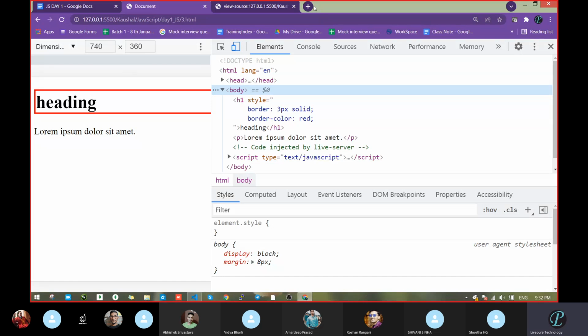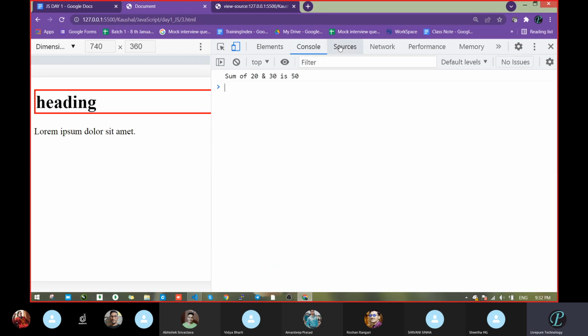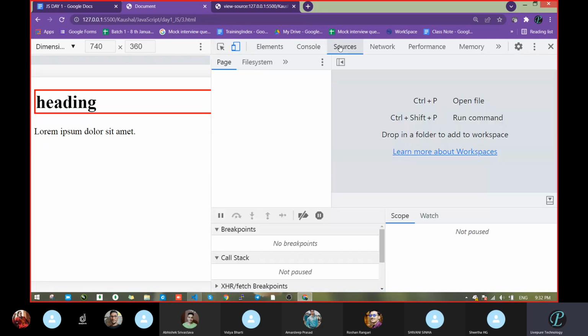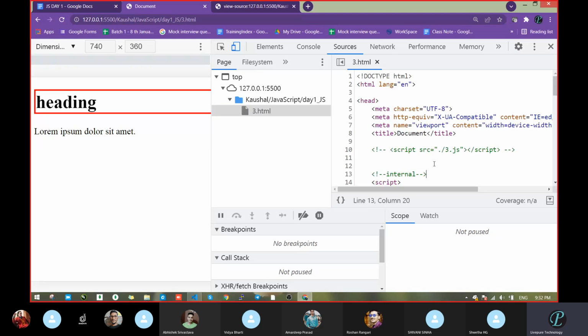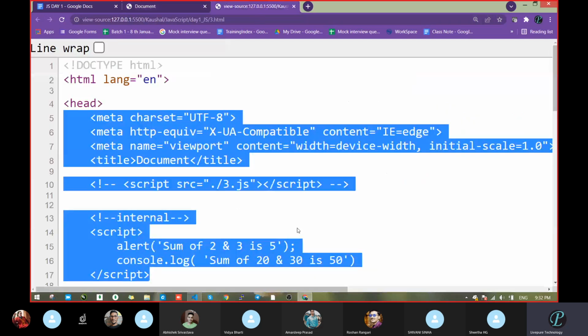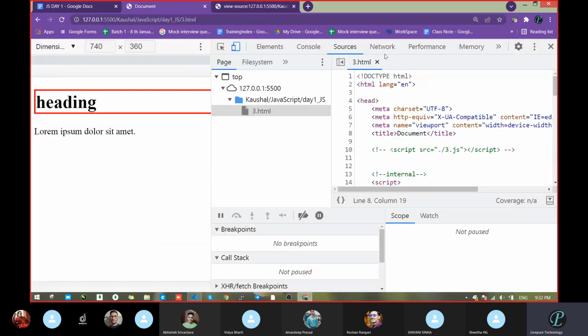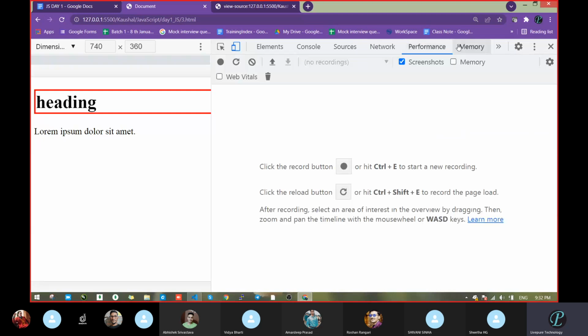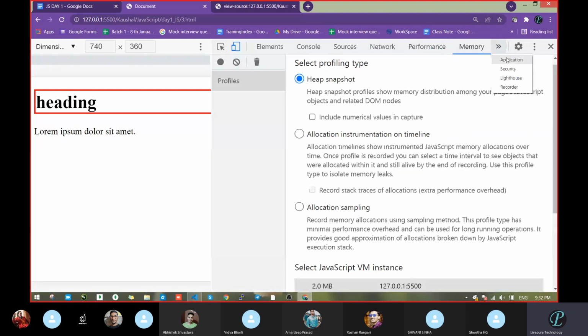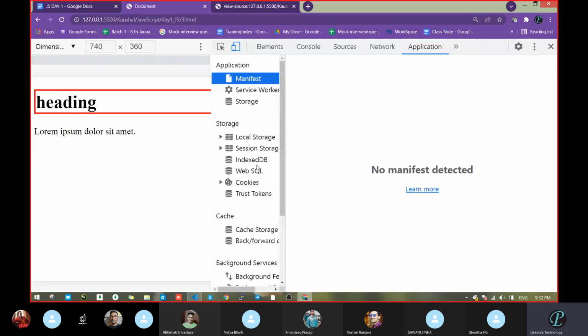Same thing: if you want to reach all these sections, like console and source, you have to open this file. See page source. We get page source here also, and here also. We reach the same thing in both places, but there are different sections by which we can reach there. This becomes the network tab, this becomes performance, this becomes memory. You can imagine how many kinds of work the browser does. Got my point? So this is not the DOM.